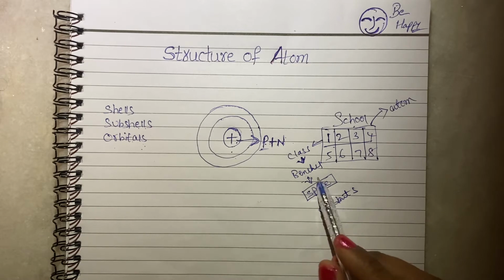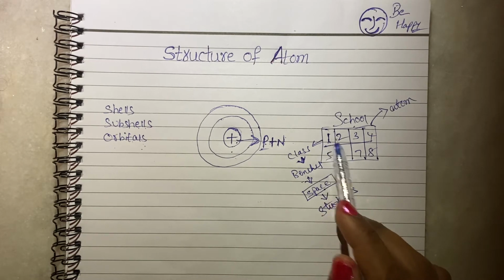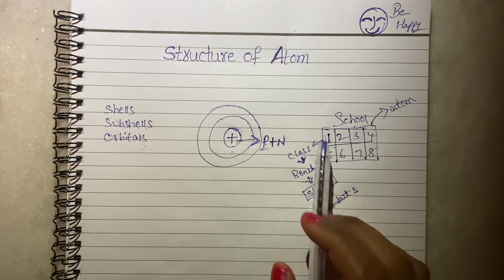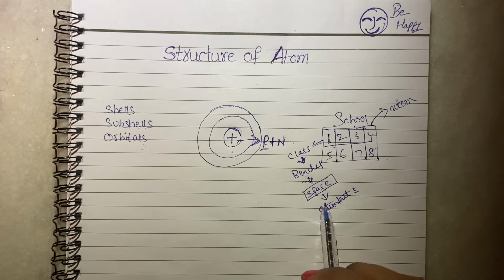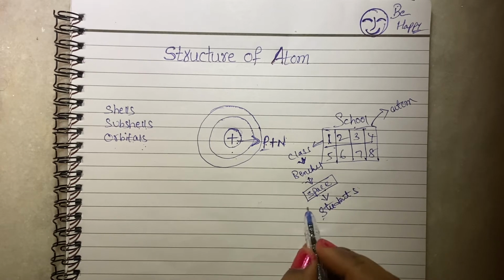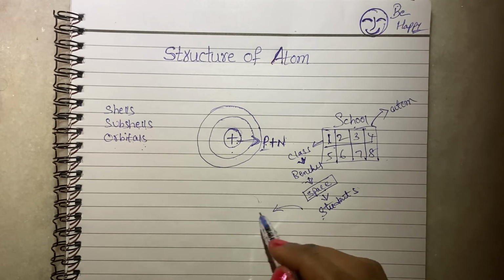Now, I am going to meet a first class student. Where do I have to go? Where is the maximum possibility to meet the student? Sometimes the students come out and roam on the corridors in the break time. They play in the playground, right?